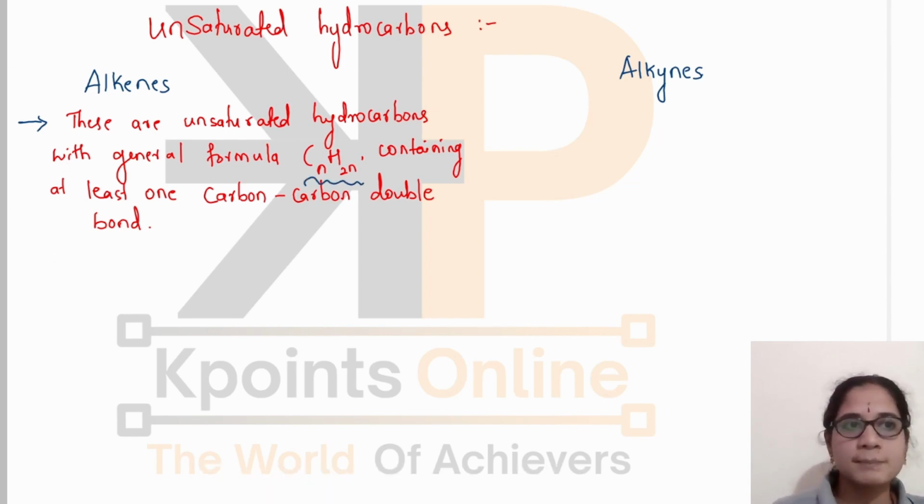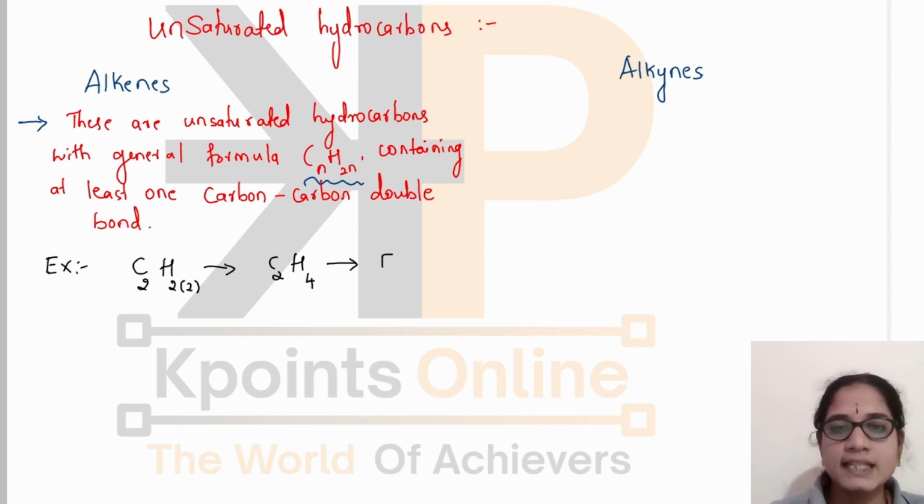Let us write some examples. If the number of carbon atoms is 2, then what will be the formula? 2 into 2, that is C2H4. This is ethene. In the previous section we have seen eth is used when there are 2 carbon atoms, and ene represents it is an alkene.